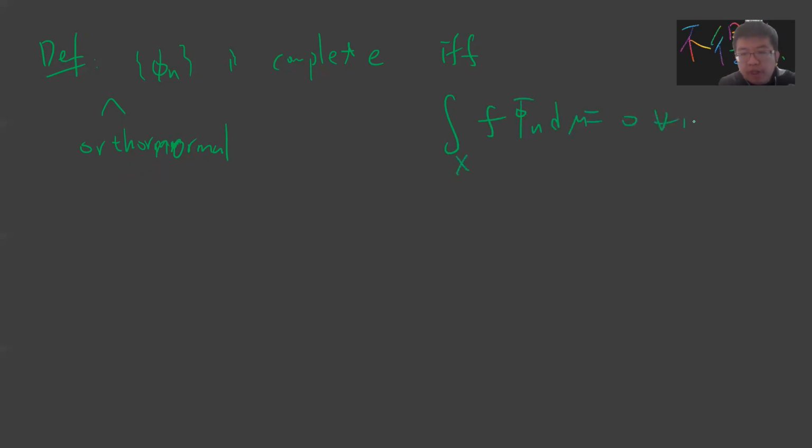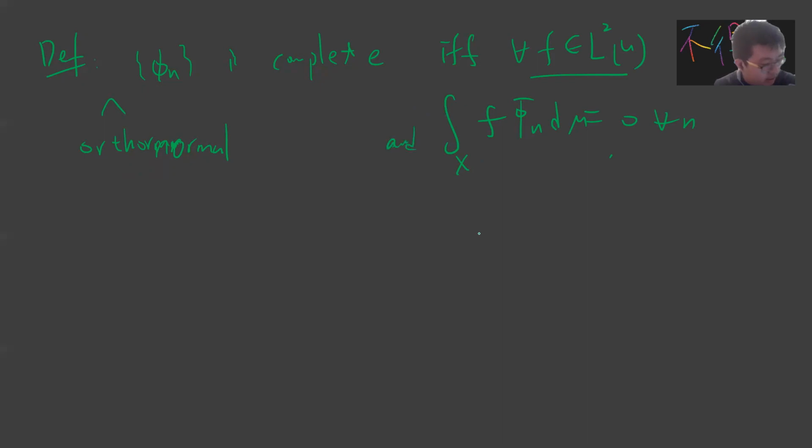Okay, so let me just say something finally. Let's write down another definition. When we say that an orthonormal set phi n is complete, it means the following is true. If the integral of f phi n bar d mu is 0 for every n, for every function f which is L2, this implies the norm of f is 0.